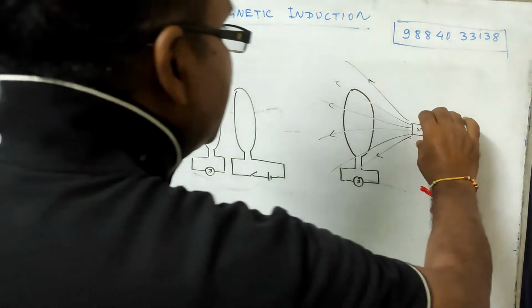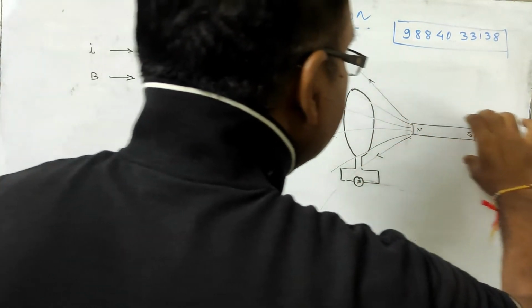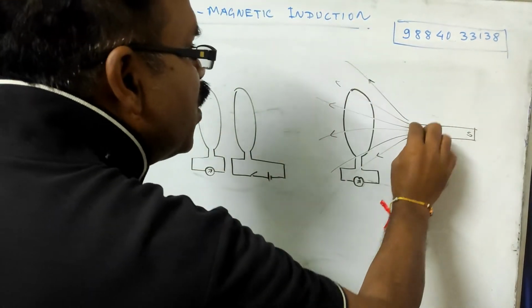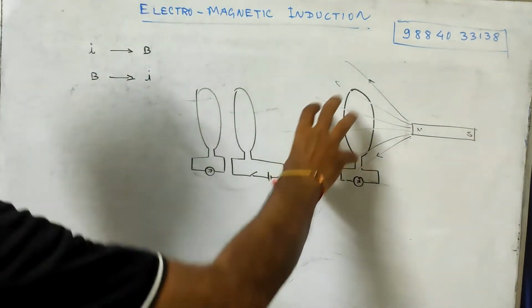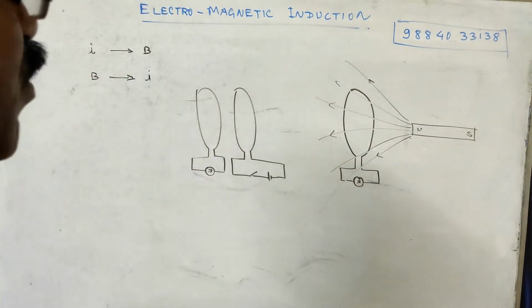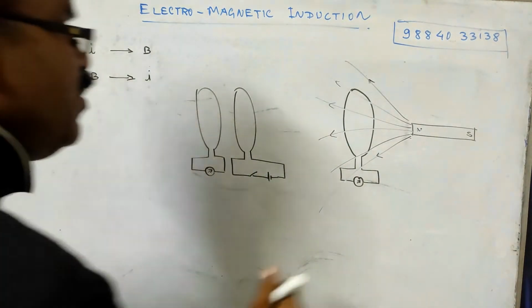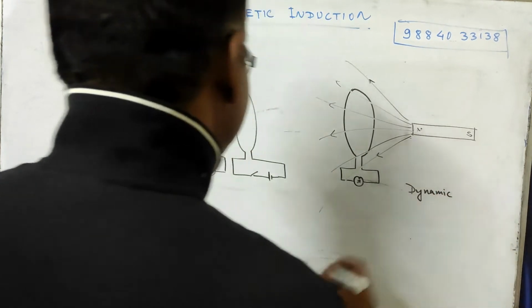When you are here, you see there are 1, 2, 3, 4 lines, isn't it? When I take it outside, it may be 3 lines or 2 lines, or when I bring it closer, all these 1, 2, 3, 4, 5, 6 lines will be linking with this, isn't it? So this change in the linkage produces the current in it. And here this is the dynamic way he proved it. So this magnet is dynamic, isn't it?